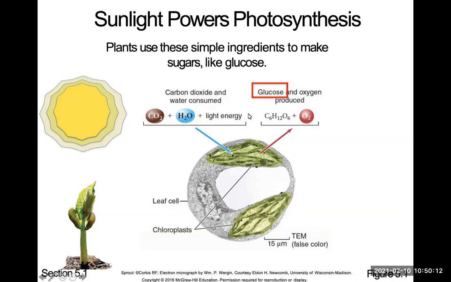Where does this take place? When we talked about the organelles, we looked at an organelle called chloroplast. So chloroplast is where this is happening. This is where plants are taking carbon dioxide and water and using light energy to power up their photosynthesis system, and then producing sugar and oxygen as a byproduct. So it's happening in the chloroplast.